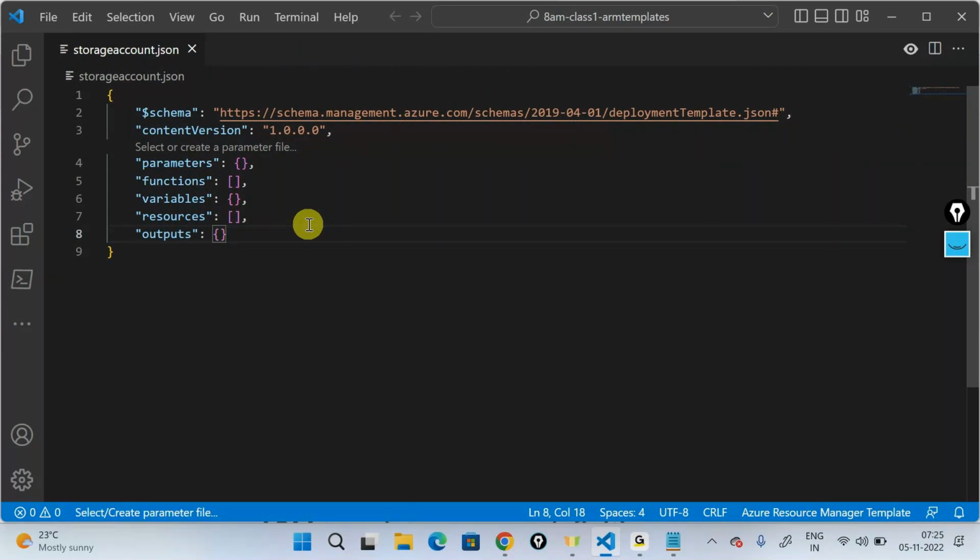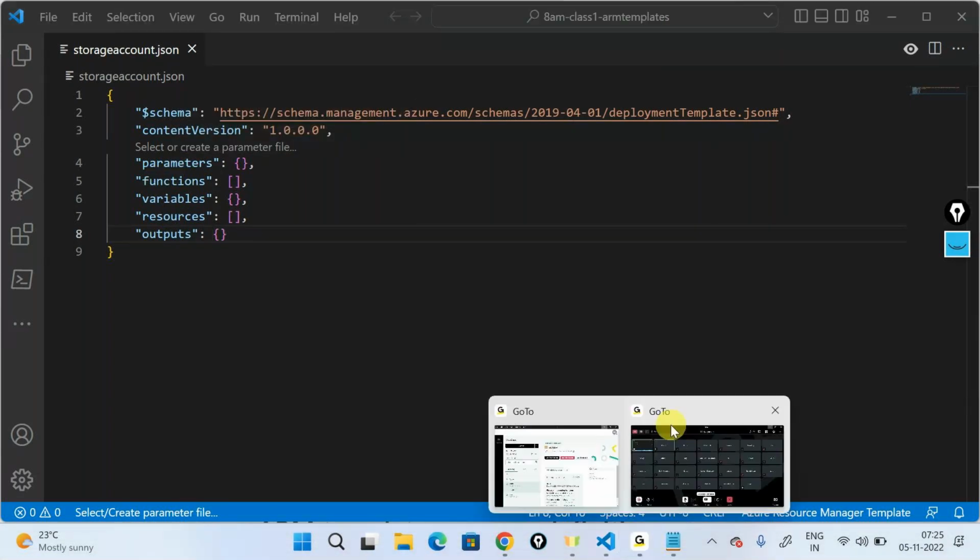I'll take a quick pause to see if there are any questions that I can answer till here, and later I'll start explaining what is the schema, what you mean by a content version, and then what are resources, what are parameters, and so on and so forth. Are there any quick questions that I can take?